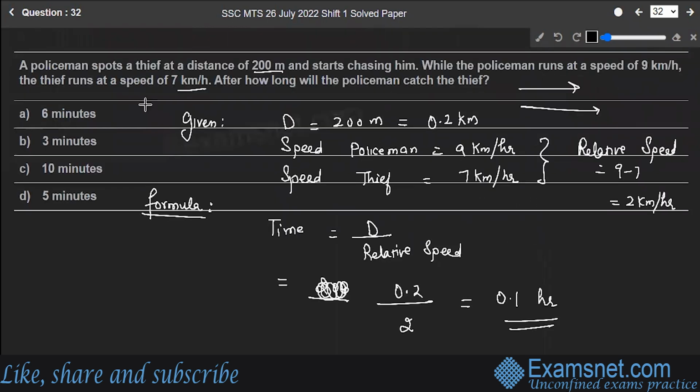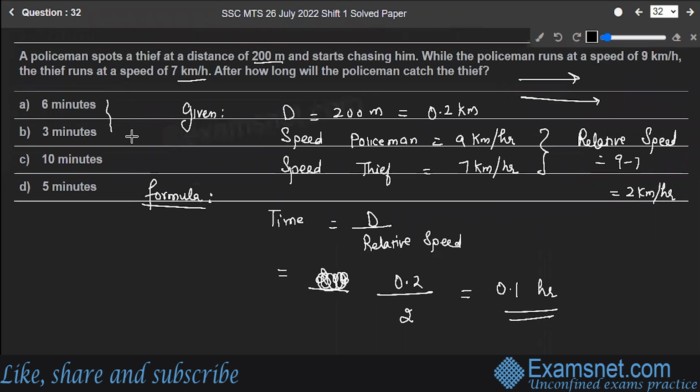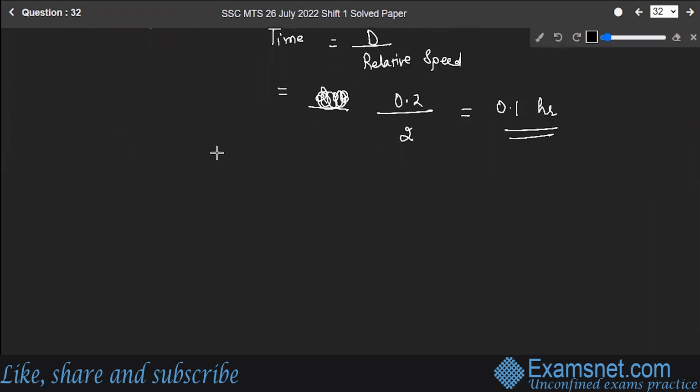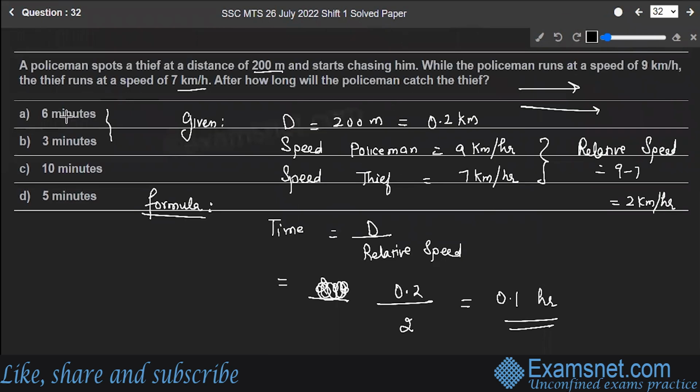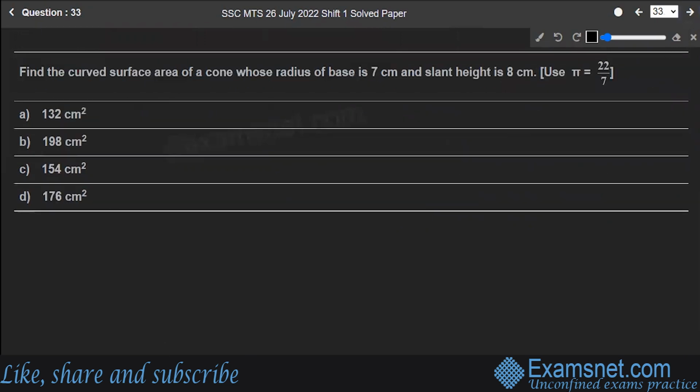But the options are given to us in minutes. So let's convert into minutes. 0.1 hour is equal to 6 minutes. So option A is the correct answer to the question. Hope you are clear. Let's move to the next question, number 33. Find the curved surface area of a cone whose radius of the base is 7 centimeter and slant height is 8 centimeters. So this is the cone.